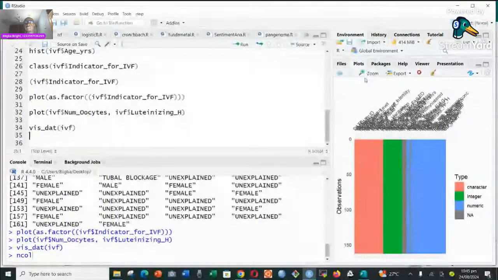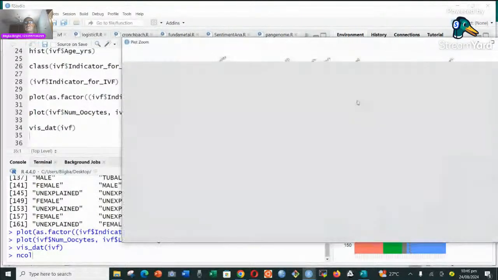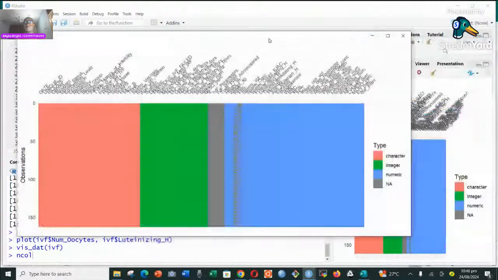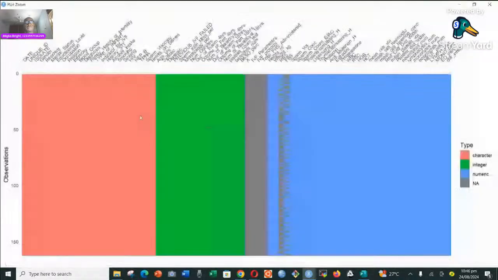This is the quick way to see the characters, as shown in the key at the back here. You can see the characters, the integers, the numerics, and then the not available. One beautiful thing about this graph is that it has given us the overview of the entire dataset of all the 77 variables.